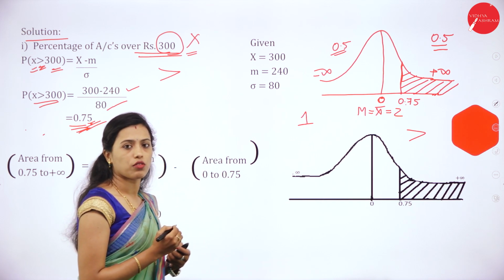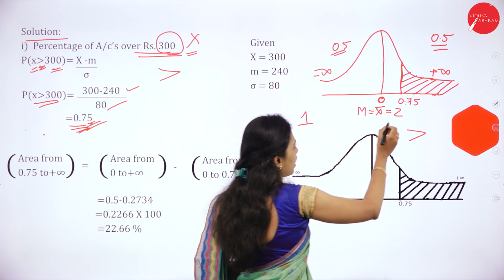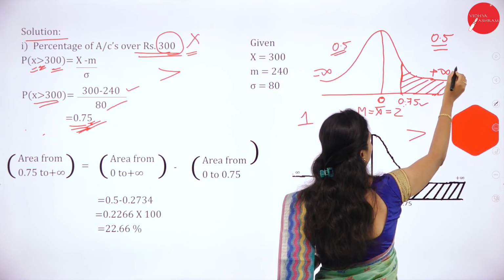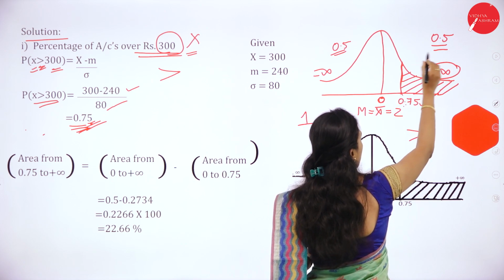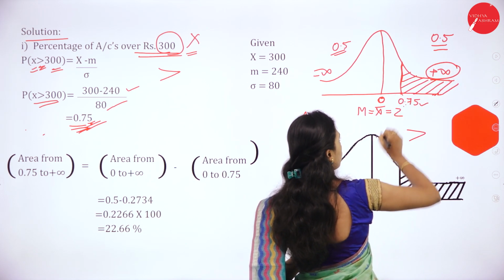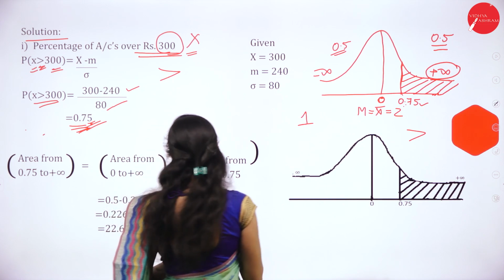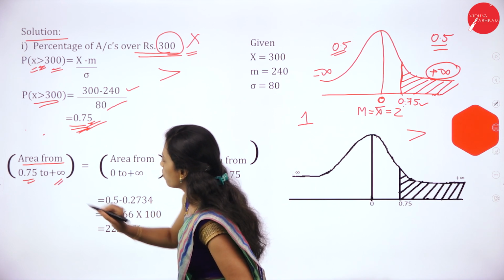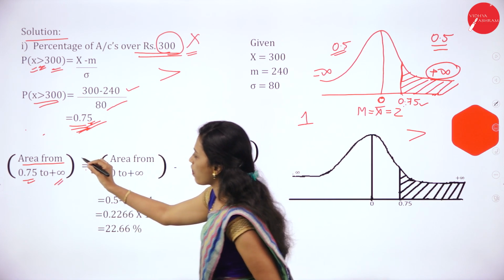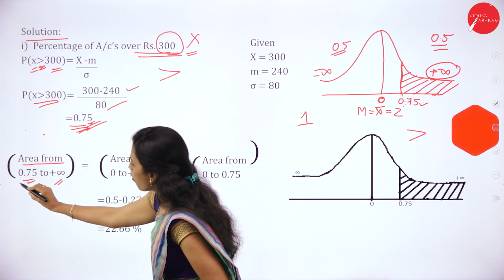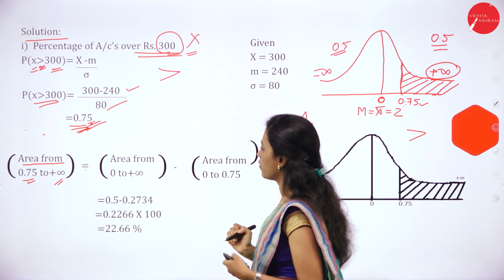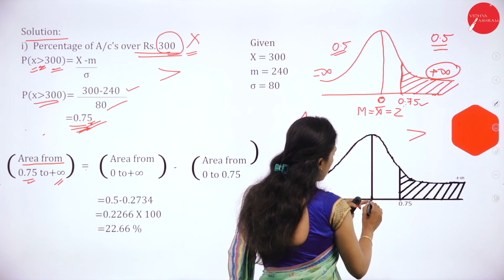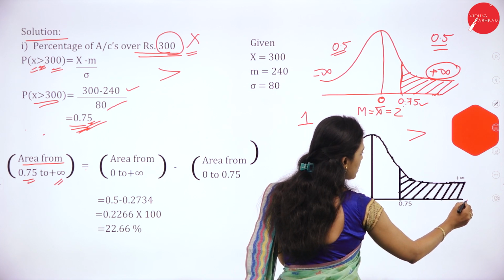Now we have to find the value for the marked area. The marked area is 0.75 to plus infinity.